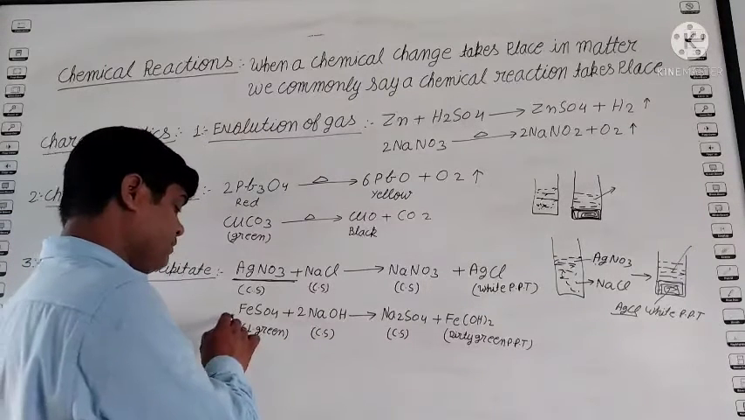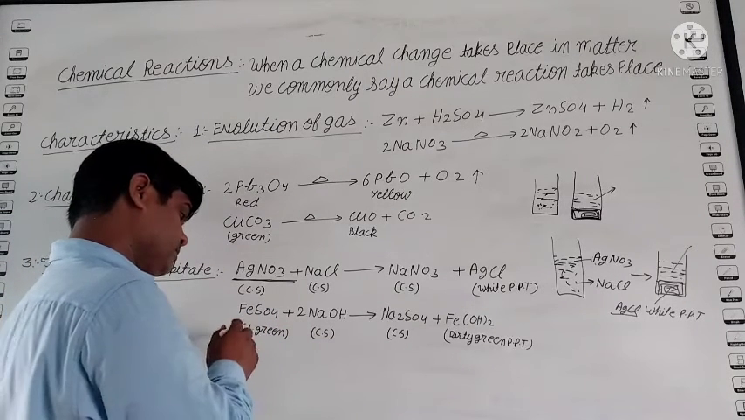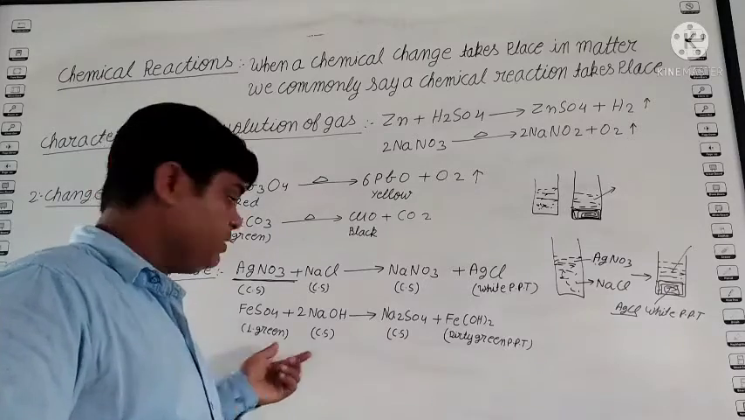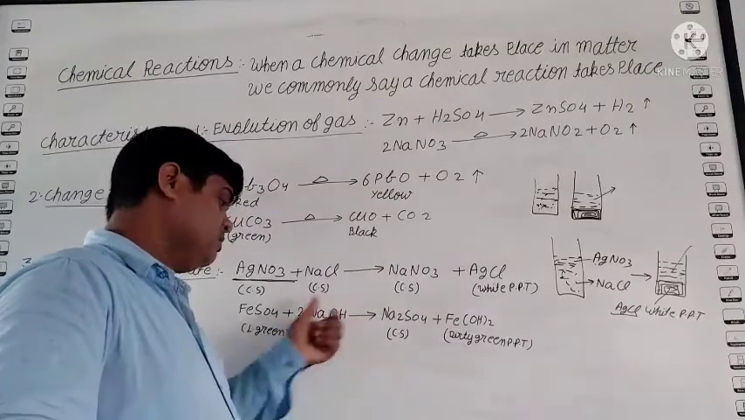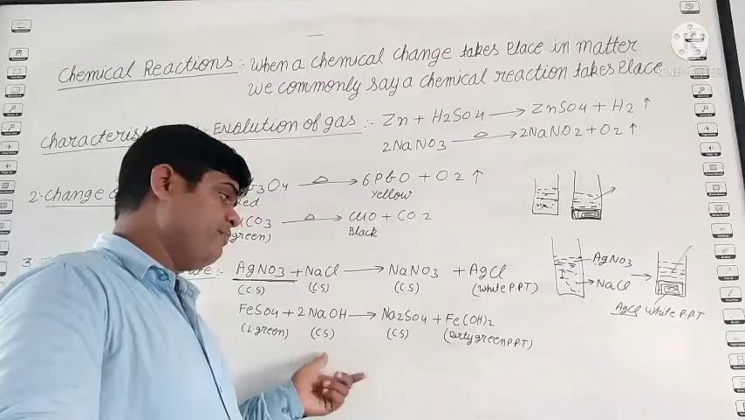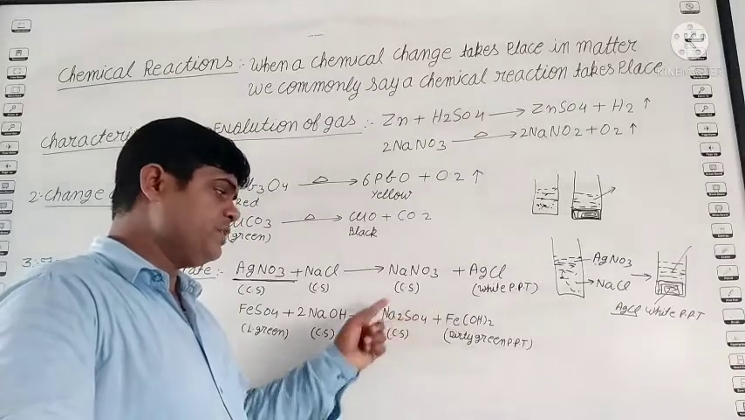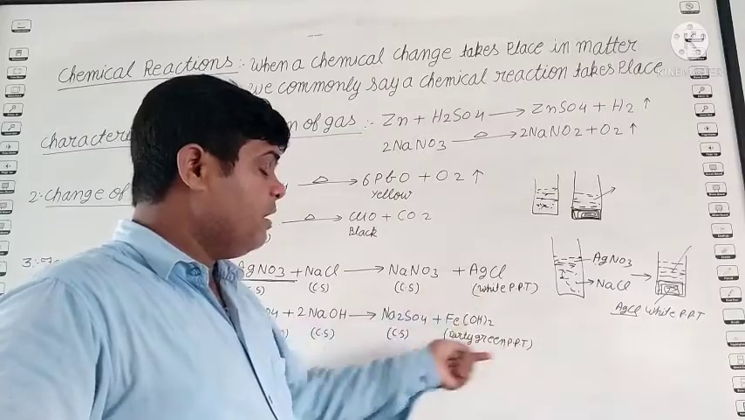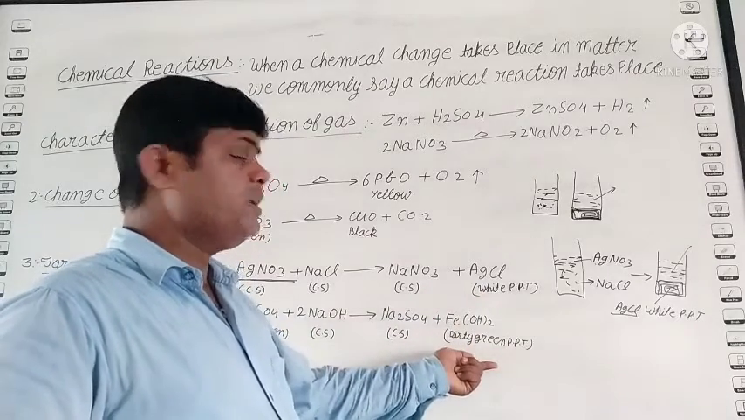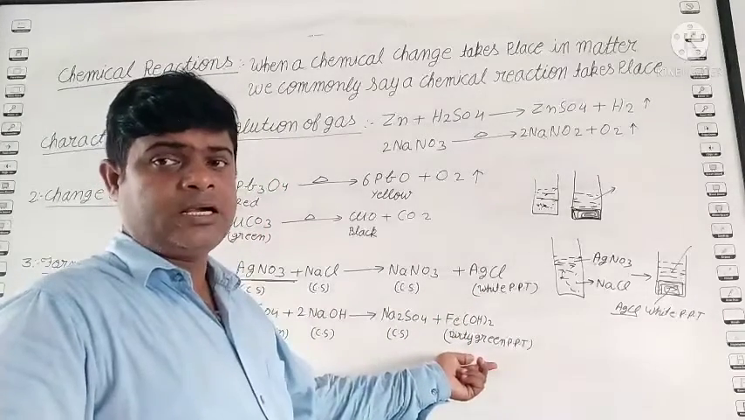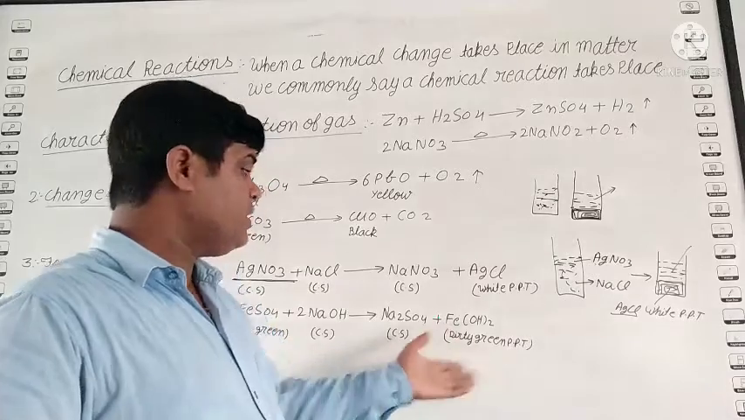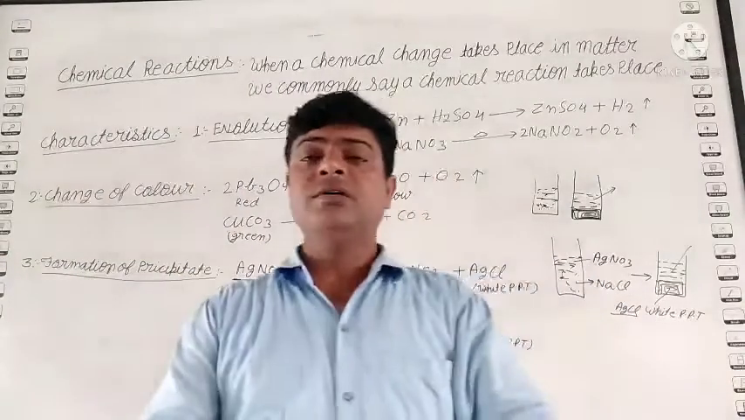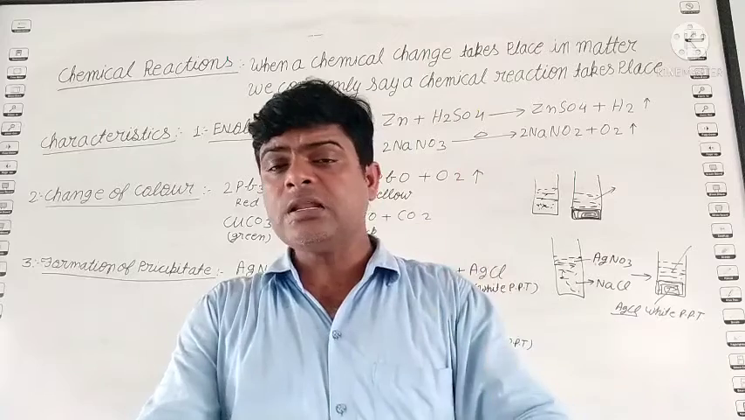Second example, this is ferrous sulfate, which is light green in color. When it reacts with sodium hydroxide, a colorless solution, it forms sodium sulfate, a colorless solution, and we get iron hydroxide as a dirty green PPT. Dirty green PPT means when in any reaction a PPT is formed, it also is a chemical reaction.